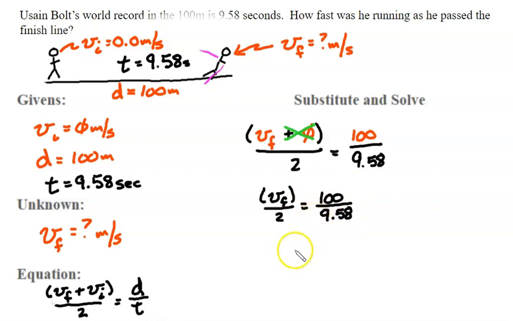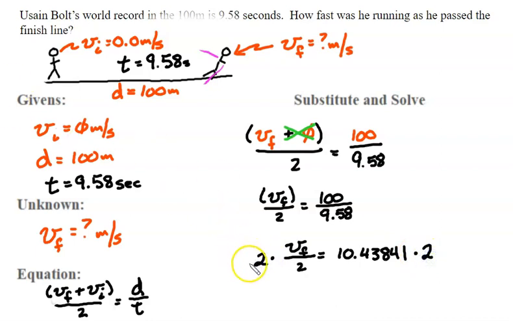When I simplify the right-hand side, I get velocity final divided by 2, and that equals 10.43841. And in order to get the 2 out of the denominator, I'm going to multiply 2 times this side and 2 times this side.